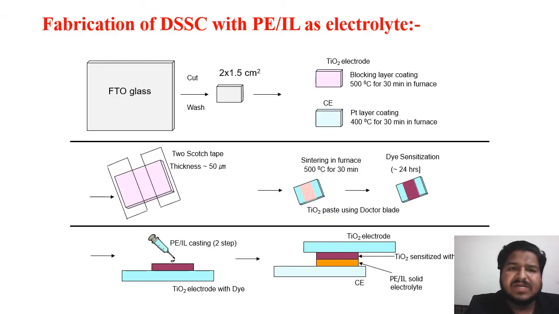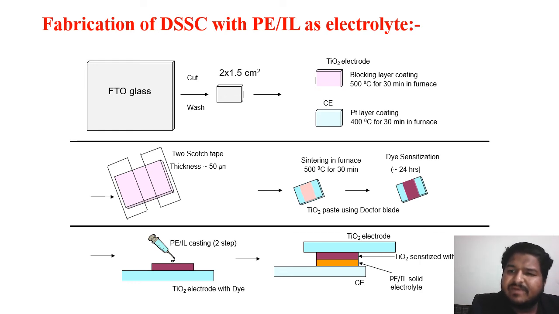So this is the fabrication technique of the dye sensitized solar cell with our polymer electrolyte. First, to develop a laboratory scale DSSC, we have used conducting fluorine doped tin oxide, which was washed with distilled water, acetone, and ethanol in an ultrasonic sonicator, followed by drying in an oven at 60 degrees Celsius. To prepare the working electrode, first the blocking layer of TiO2 was coated on the FTO glass using the spin coater method, followed by annealing at 500 degrees Celsius for around half an hour.